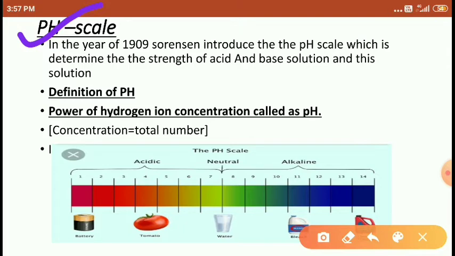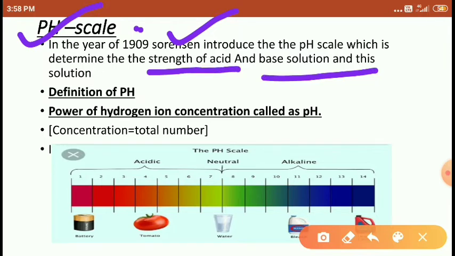What is the range of acid? What is the range of base? The range of acid and base is determined with the help of the pH scale. Right? The pH scale was introduced by Sorensen in the year 1909. So the pH scale determines the strength of acid and strength of base in solutions. So what is the definition of pH? The power of hydrogen ion concentration is called pH.